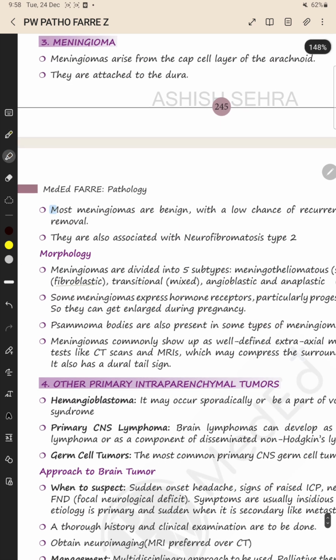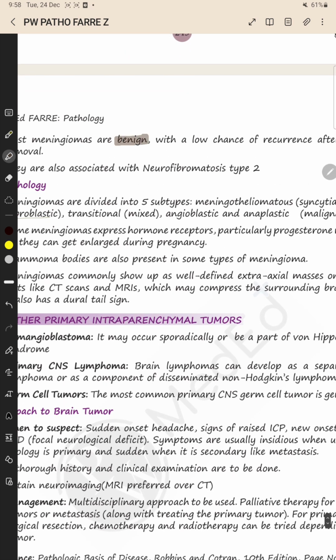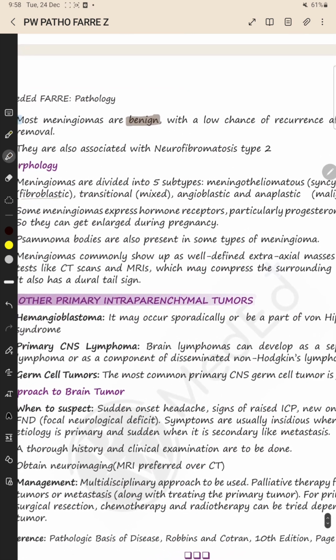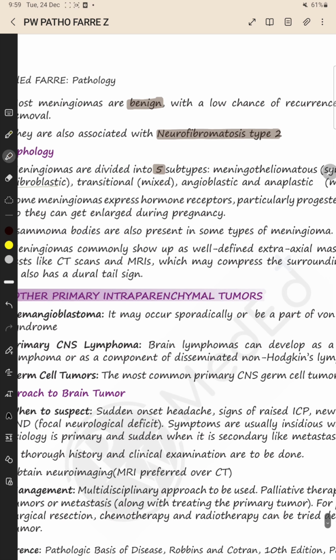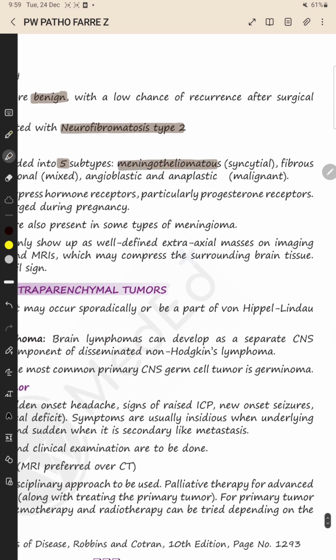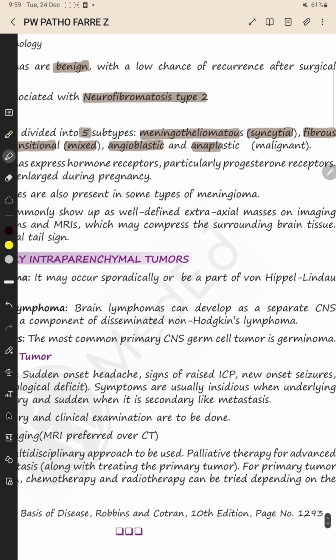So meningioma is the most common primary brain tumor, arising from the cap cell layer of arachnoid, attached to dura, mostly benign with a very low chance of recurrence after surgical removal, associated with neurofibromatosis type 2, divided into 5 subtypes: meningiothelioma or syncytial, fibrous or fibroblastic, transitional or mixed, angioblastic, and anaplastic, which is malignant in nature.